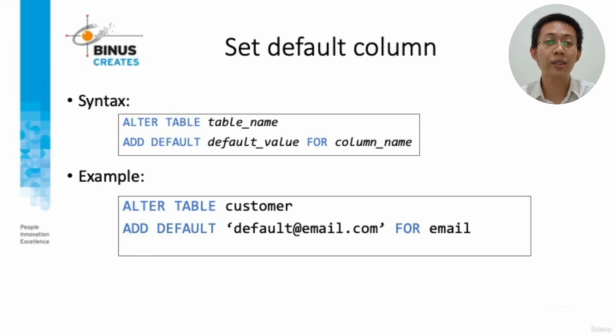Here's the syntax for setting a default to a column: ALTER TABLE clause, table name, ADD DEFAULT clause, default value, FOR clause followed by column name. The example: ALTER TABLE customer, ADD DEFAULT clause, default value with an email, FOR clause followed by the column name email.